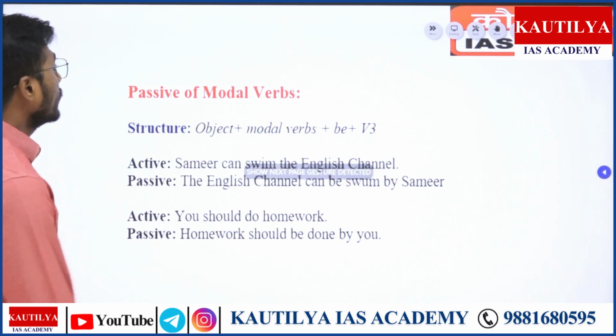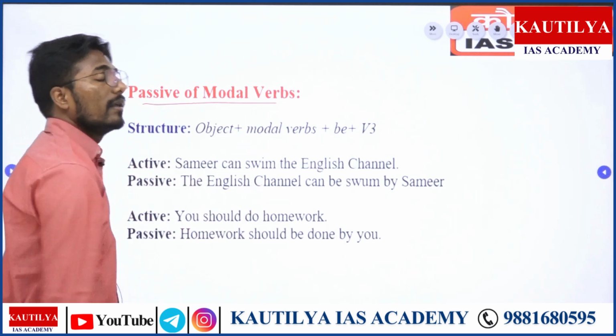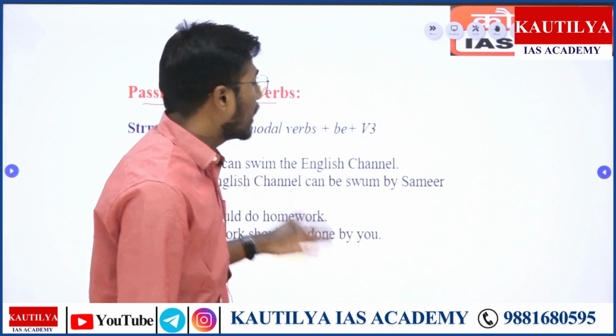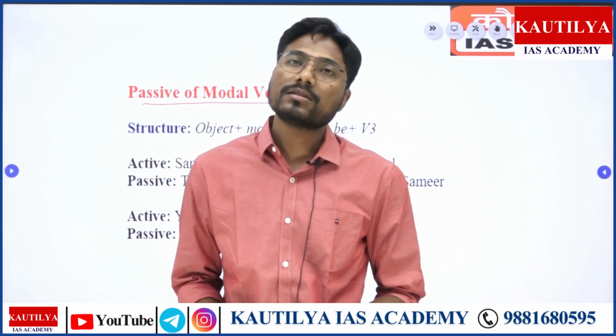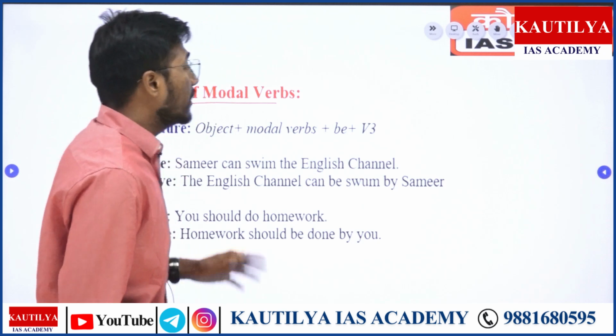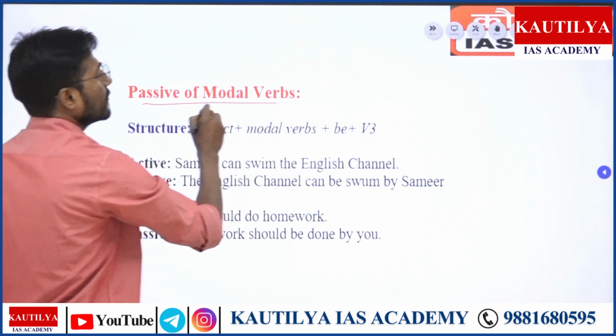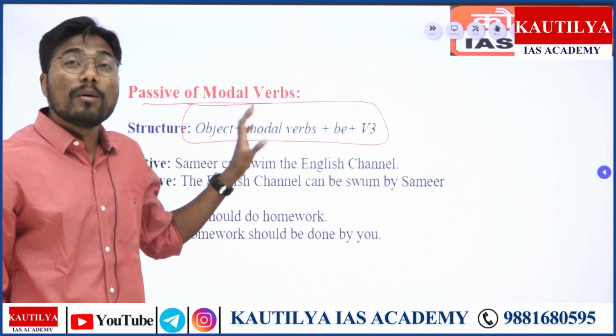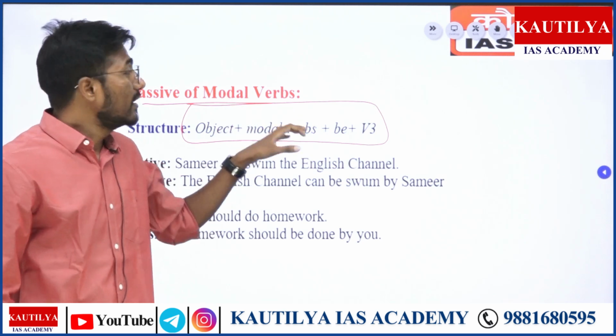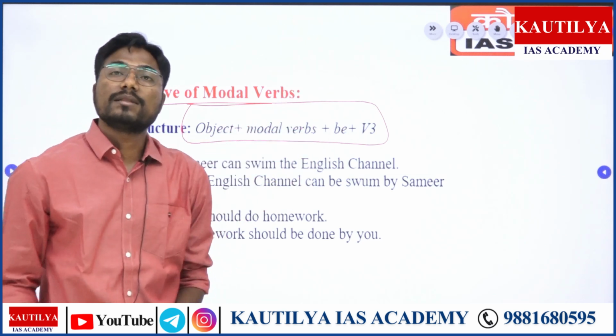Then moving ahead with the passive of modal verbs. As we know, the modal verbs are can, could, shall, should, will, would, ought to, must, need and dare, right? So with this, how are we going to solve? This is the formula of it. It starts with the object, modal verb, and then to be and verb form number 3.